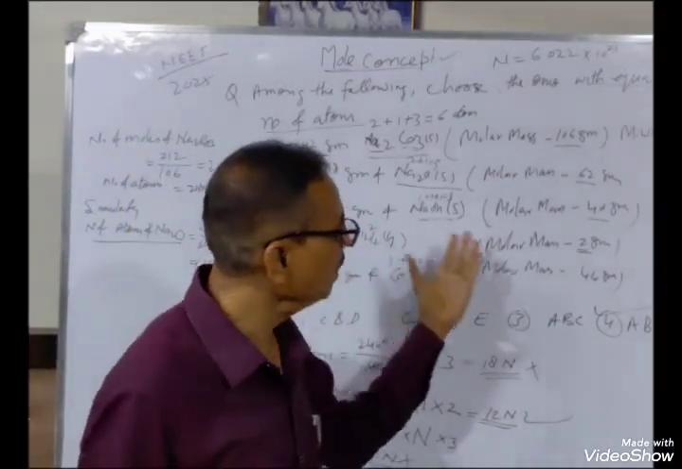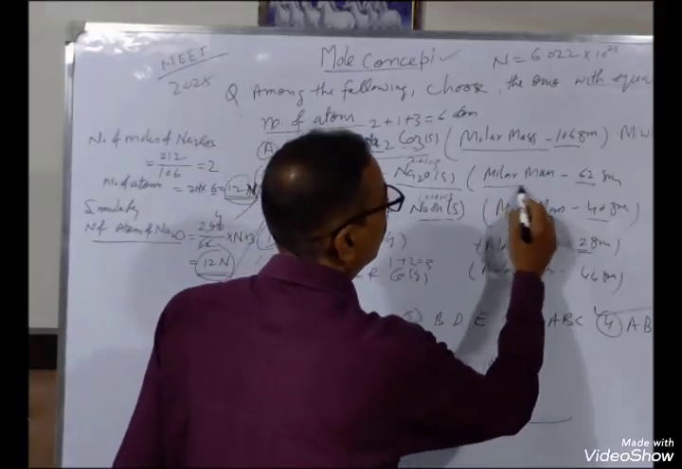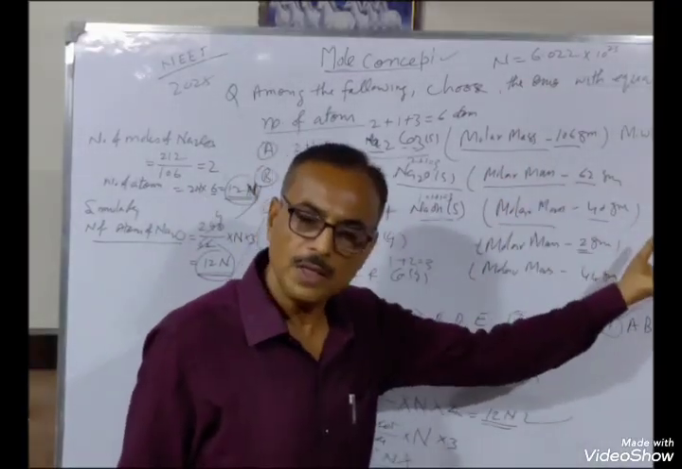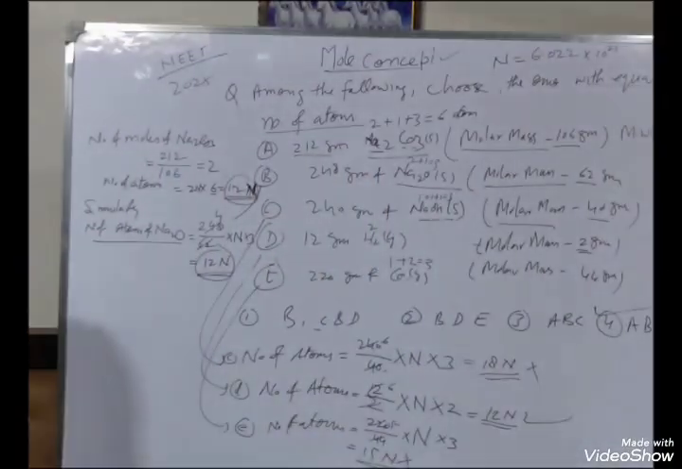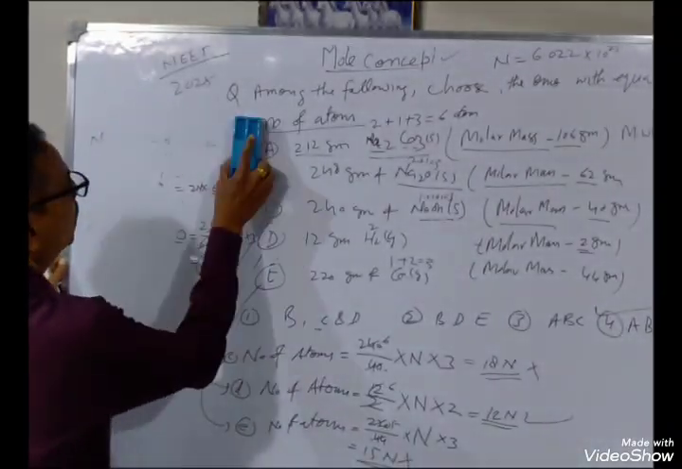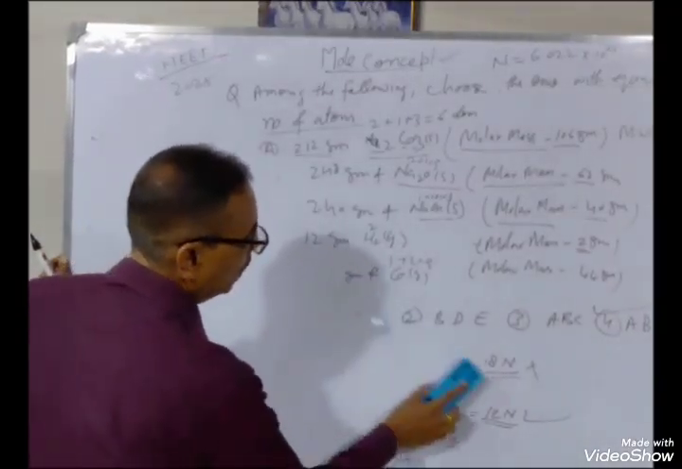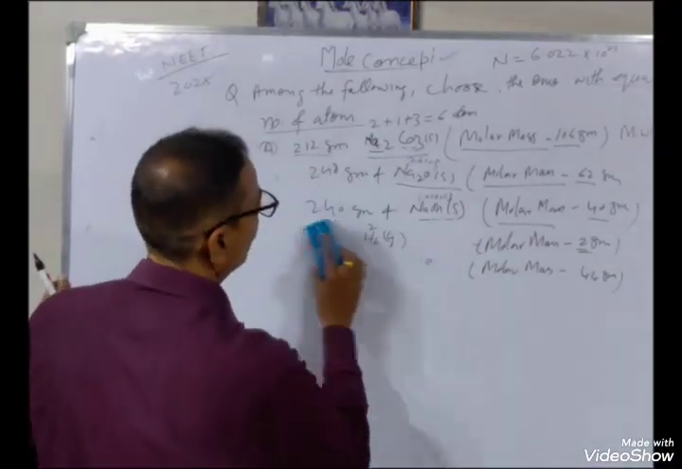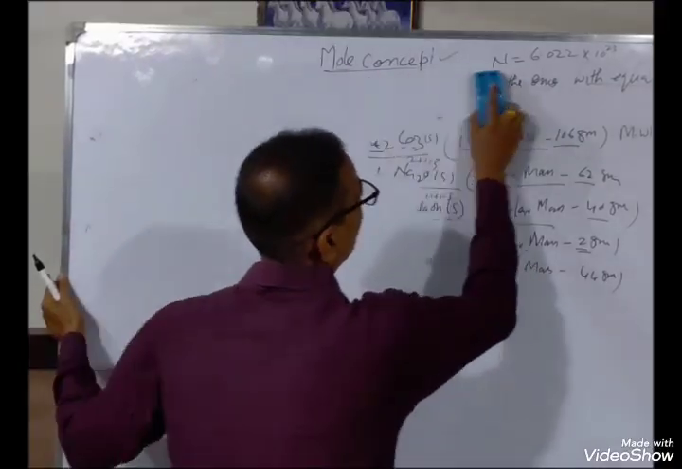So I think now it is clear. It is very easy. Just understand the term used, molar volume. Molar volume 40 means molecular weight is 40. Okay? I think you have understood the basics of the chapter, mole concept, which I have told you earlier. Next, we take one more question.